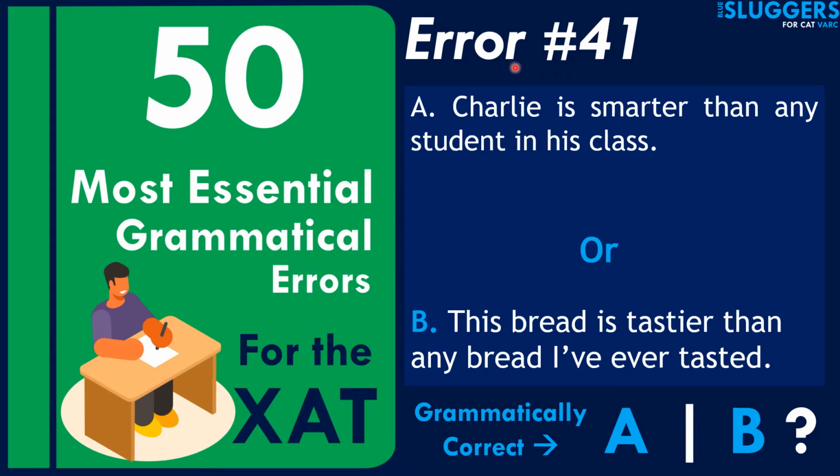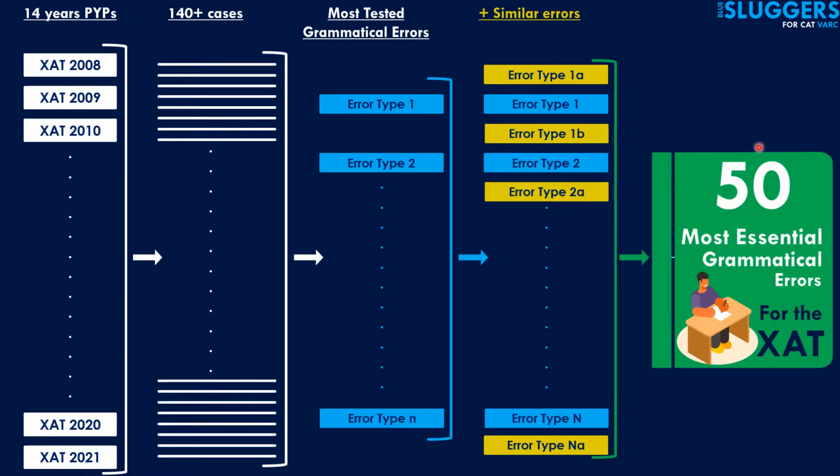Right now, let's look into error number 41 of the series 50 most essential grammatical errors for the XAT. Might also be useful for other management and entrance tests. However, I would like to first state that this is not just a random list of 50 grammatical errors that we have just come up with. There's in fact quite a logical process involved in creating this list, and I've explained that process in detail in a separate video, which you can access by clicking on the link on the top right corner of your video. This diagram pertains to that. You can watch it if you want.